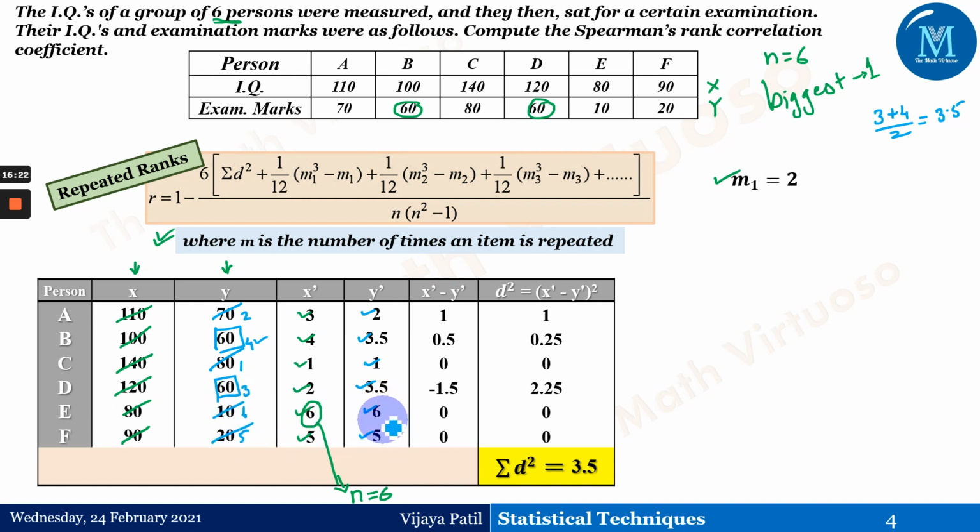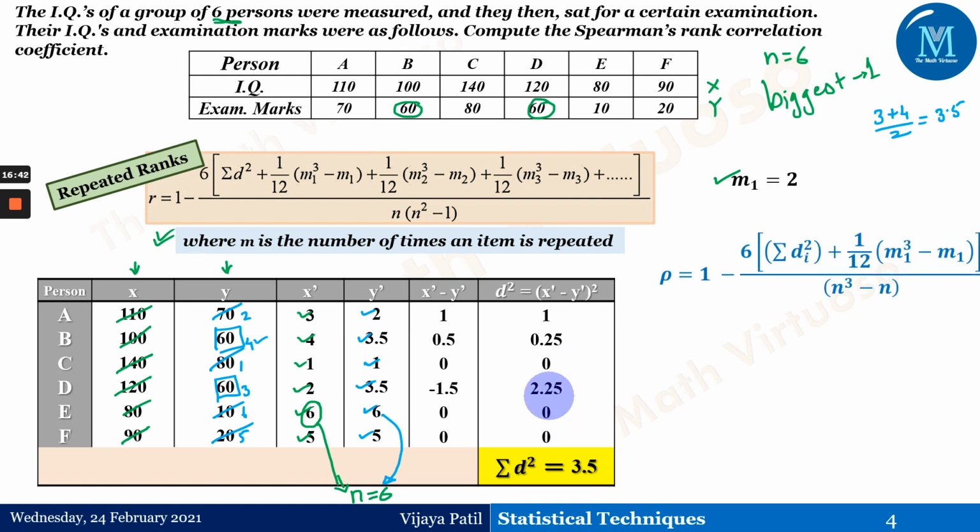I've given the 10 here, and again this number should come the same as this one. Then the next part is very simple. This x dash minus y dash is here. Then making the square, that is d square, is coming out here. Then summation of d square is 3.5 for this particular case. Then just the calculations are left.